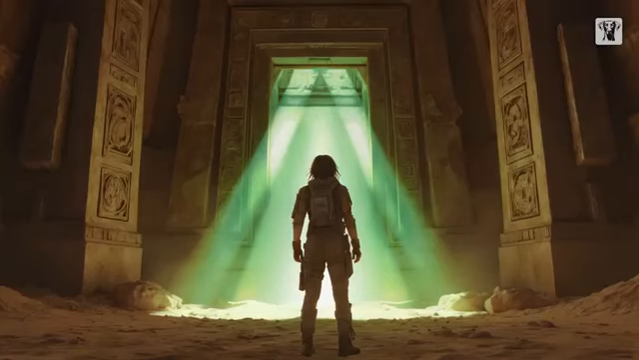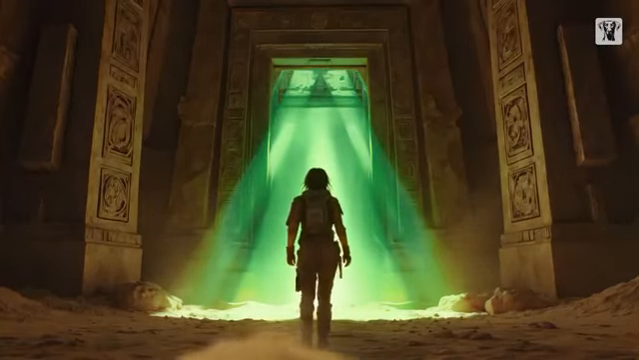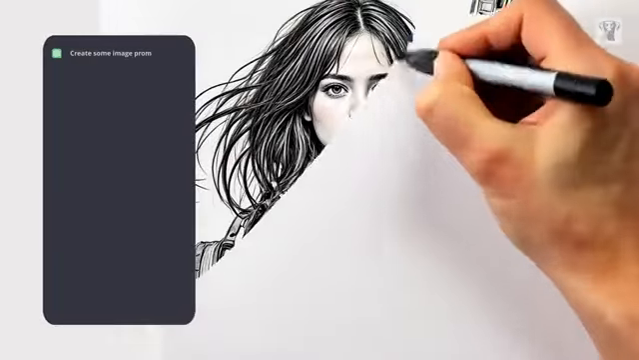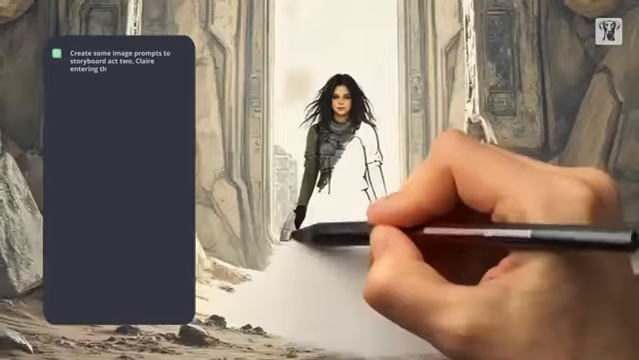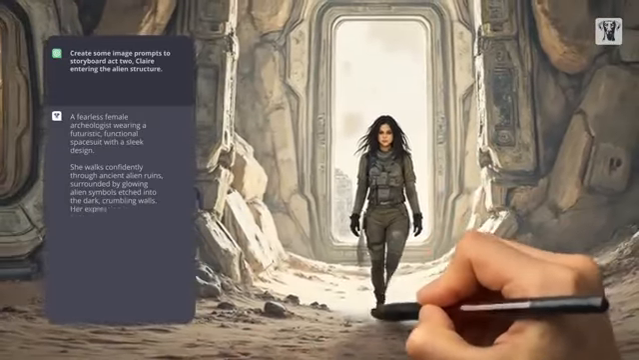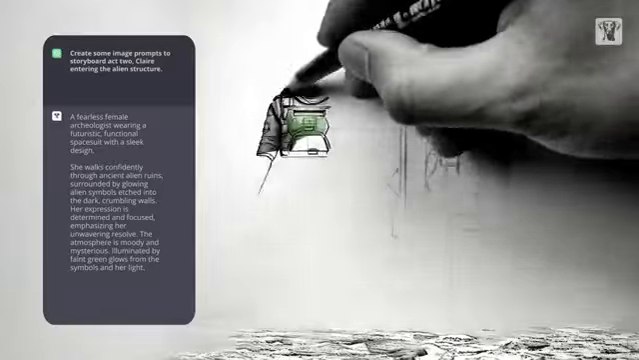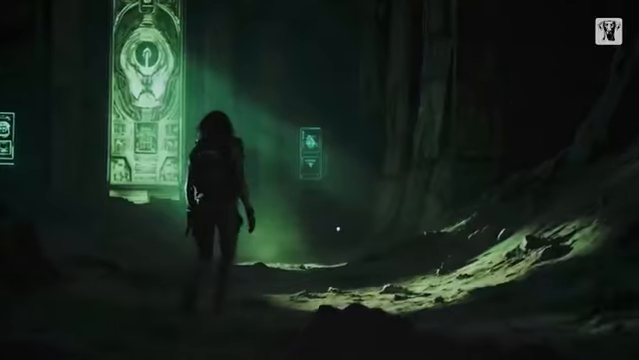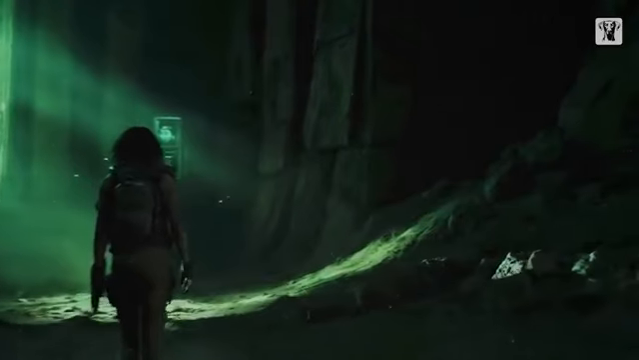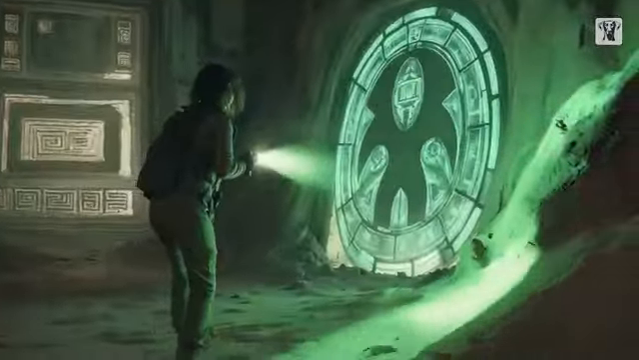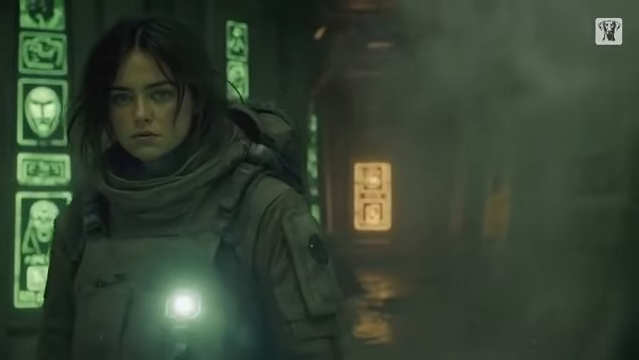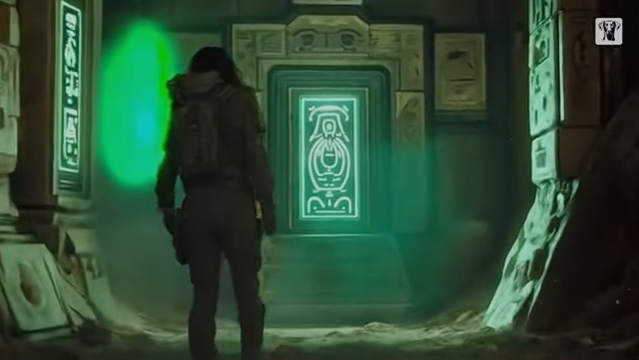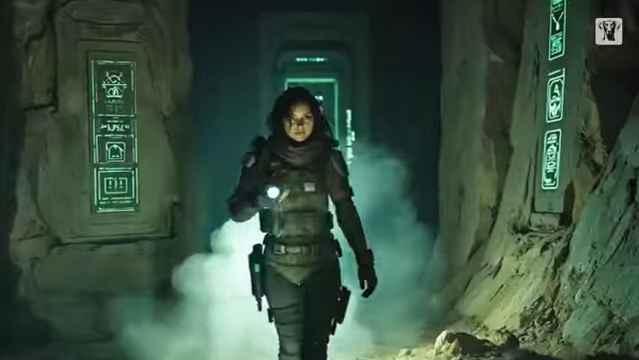Audiences love characters who challenge societal norms and break rules. These individuals exhibit a rebellious streak that makes them unpredictable and exciting to watch. Create some image prompts to storyboard Act 2, Claire entering the alien structure. A fearless female archaeologist wearing a futuristic functional spacesuit with a sleek design. She walks confidently through ancient alien ruins, surrounded by glowing alien symbols etched into the dark, crumbling walls. Her expression is determined and focused, emphasizing her unwavering resolve. The atmosphere is moody and mysterious, illuminated by faint green glows from the symbols and her light.